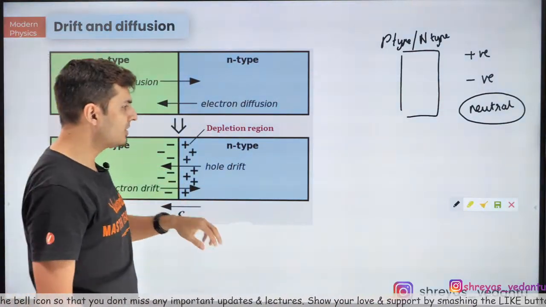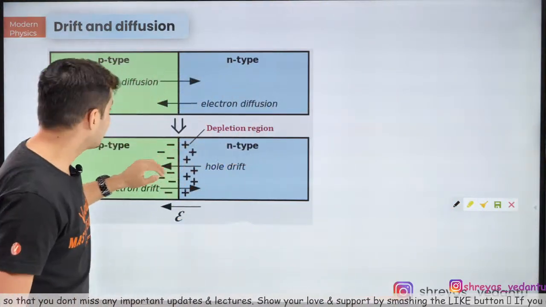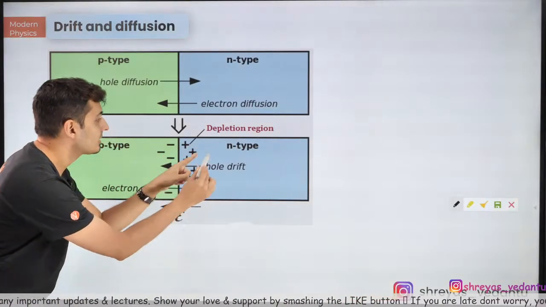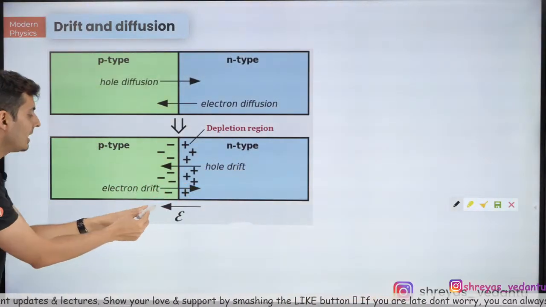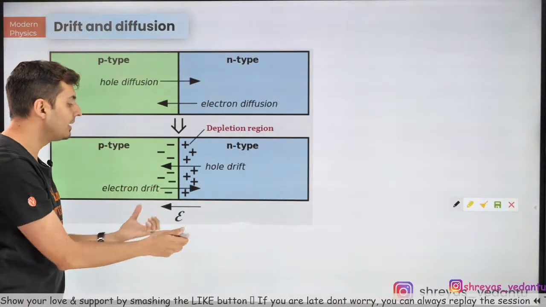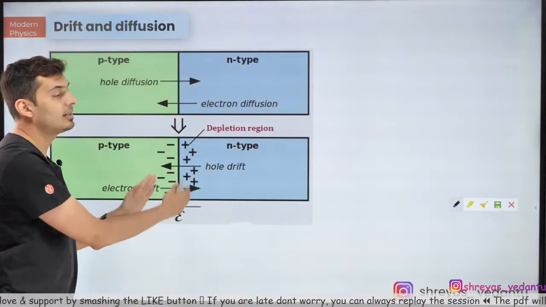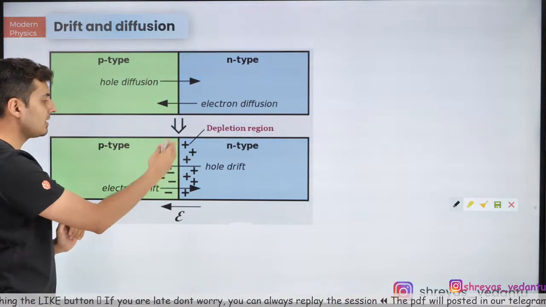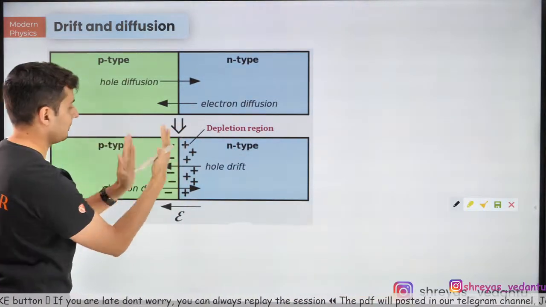Now, once you know this fact, understand that the moment the electrons move, there will be a positive charge created on the n-type and a negative charge created on the p-type. So there is an electric field. This region is called the depletion layer. Because of this, there is a barrier.